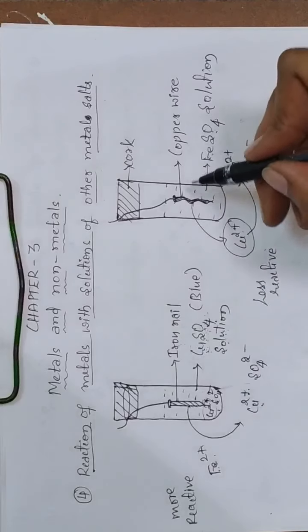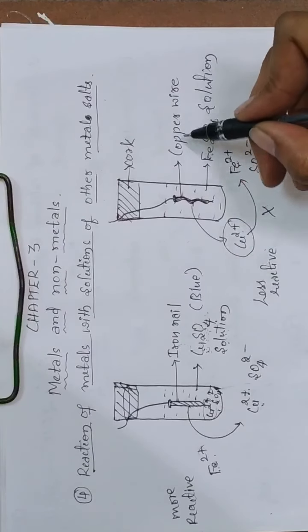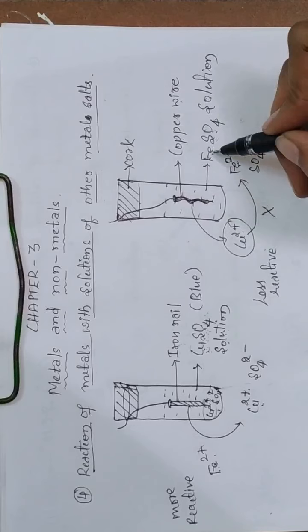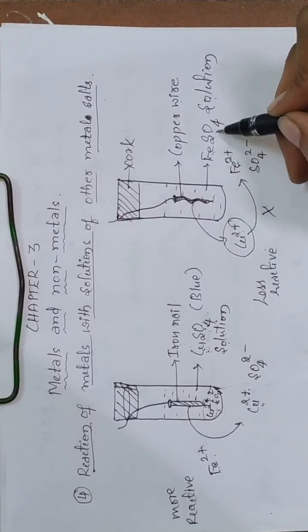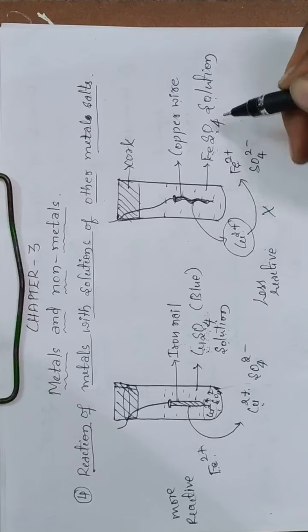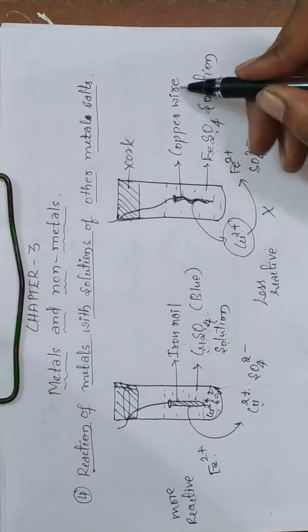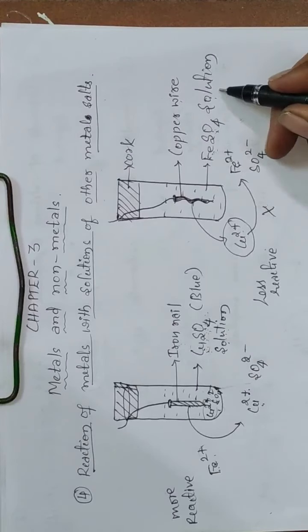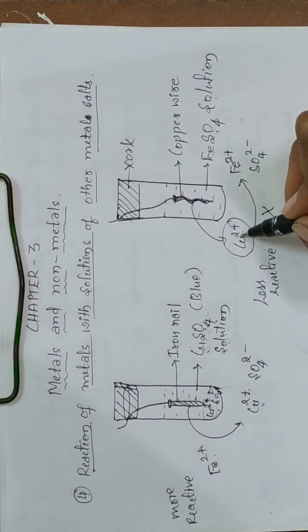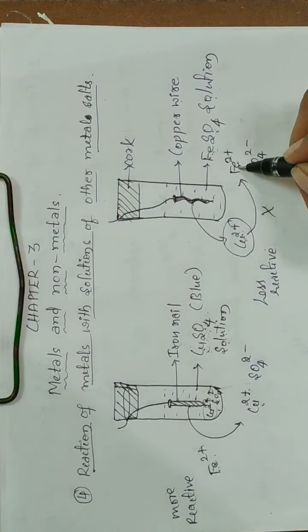But in this case the copper wire is placed in ferrous sulfate solution, which is a metal salt, and the copper ions from the copper wire cannot displace the iron from the iron sulfate, because copper metal is less reactive than iron.